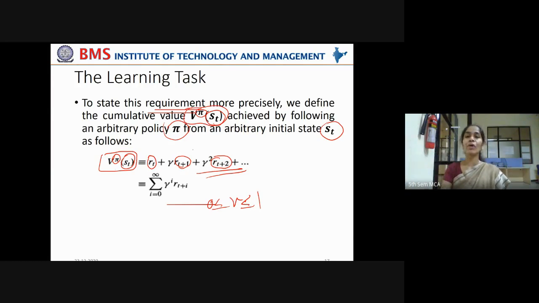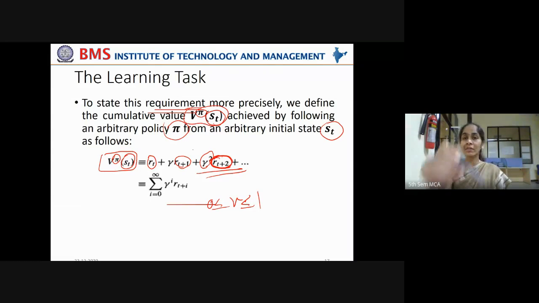Did you notice, gamma has a bigger value, gamma squared will be still bigger. That bigger value indicates there is a delay in giving the reward RT plus 2.